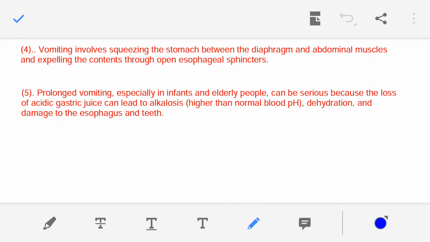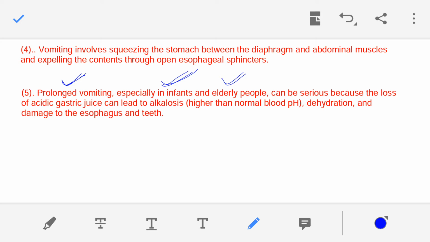Now, if vomiting is occurring very frequently, prolonged vomiting, especially in infants, small babies, or aged persons, this vomiting can cause serious problems to the infant or the elder people.